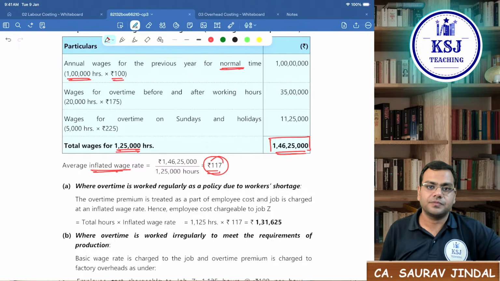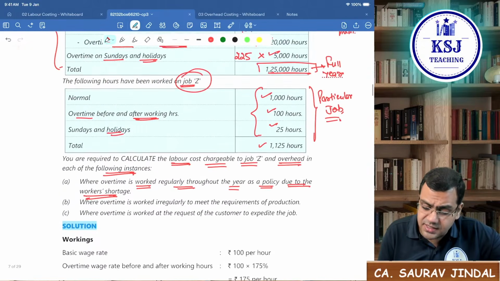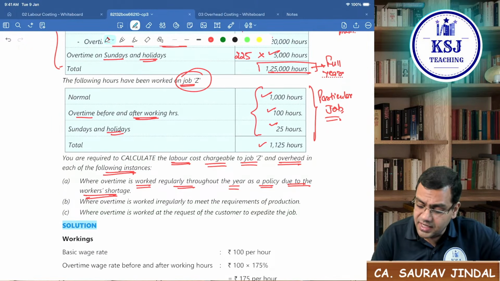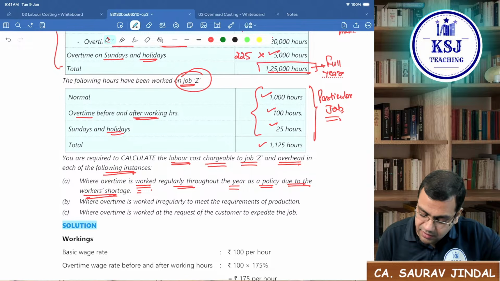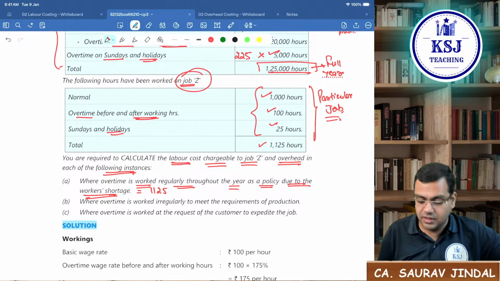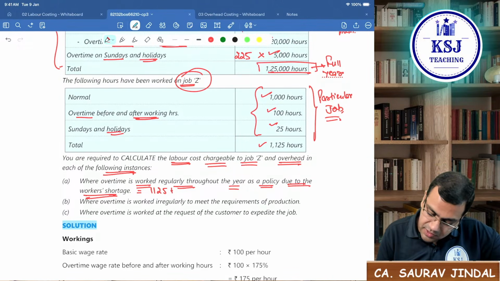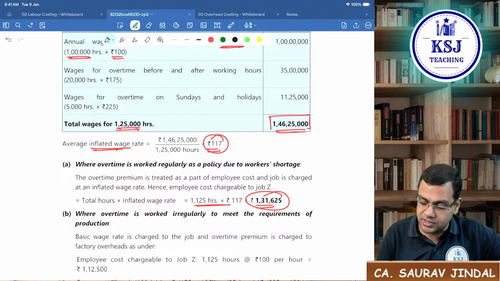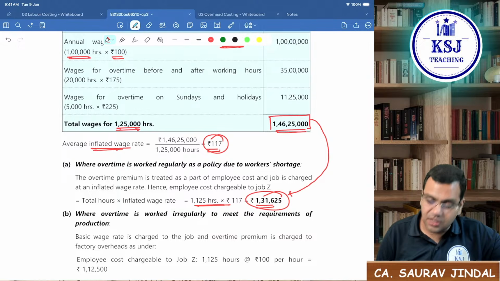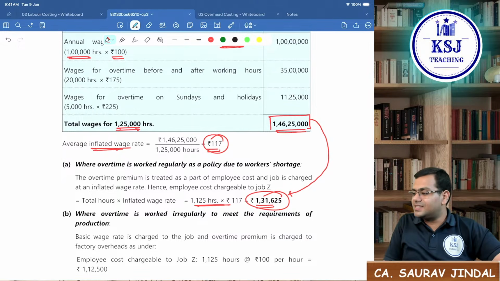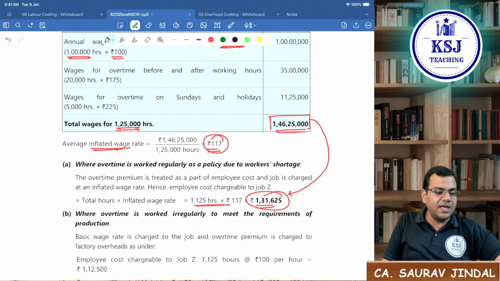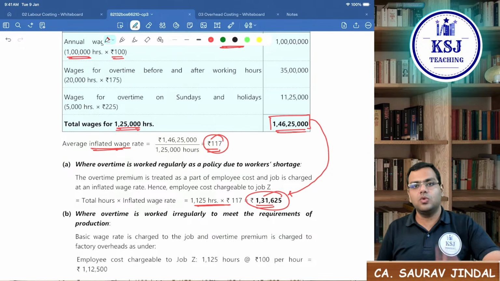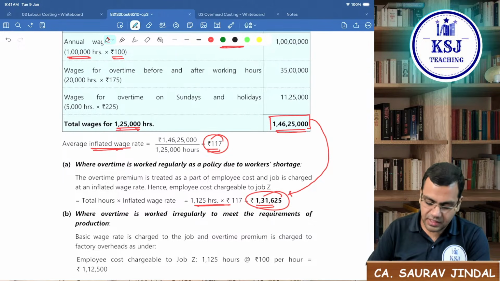117. So what is the cost that is allocated to this particular job Z? The cost allocated will be total of 1125 hours. And what is the inflated wage rate per hour? 117. Yes, this is what we have calculated. Yes, sir. 1125 into 117. This is the cost. Out of this total cost, what is the cost that is chargeable to job Z, if the overtime is being worked regularly throughout the year? Next.